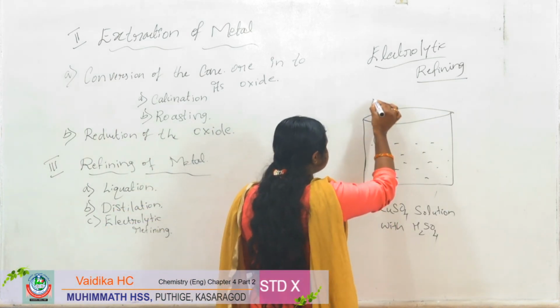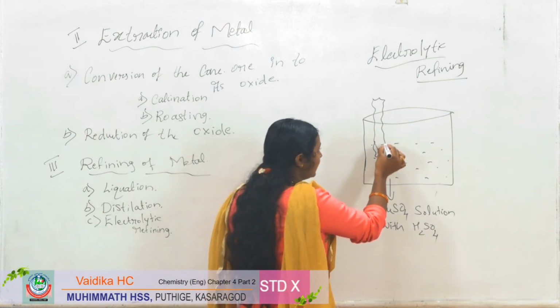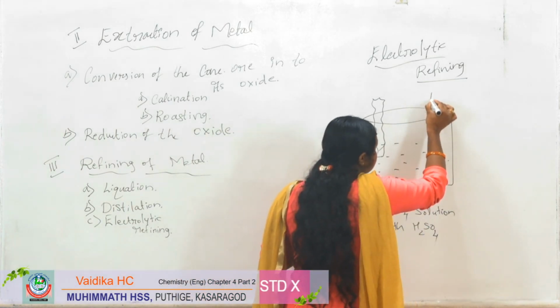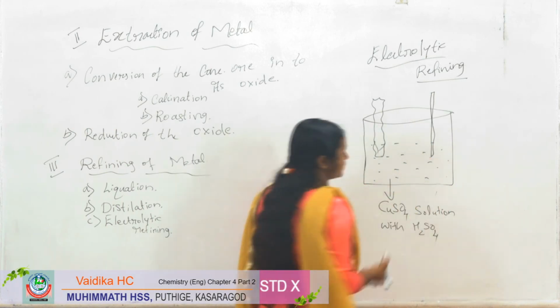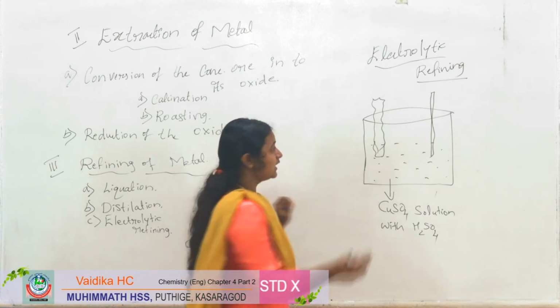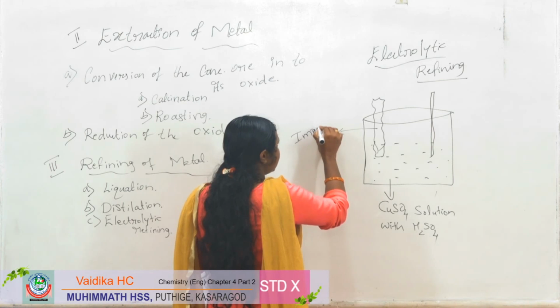So copper sulfate solution was used, and here we are taking the impure copper metal, and here thin pure copper metal was used. This is the impure copper metal which has to be refined.